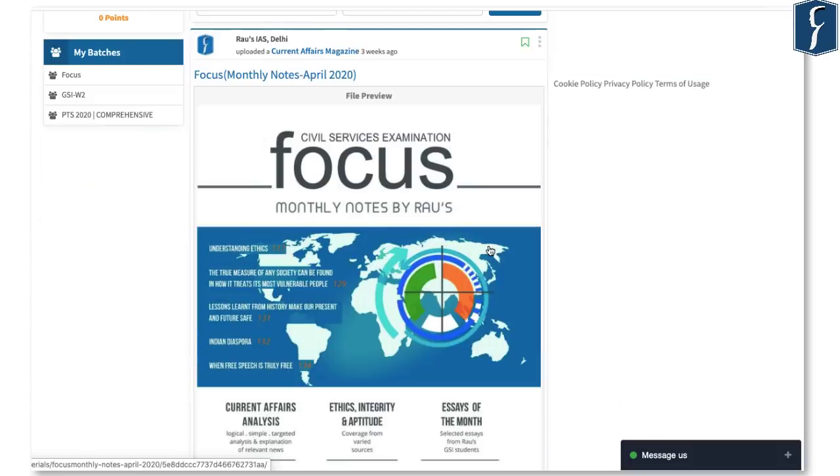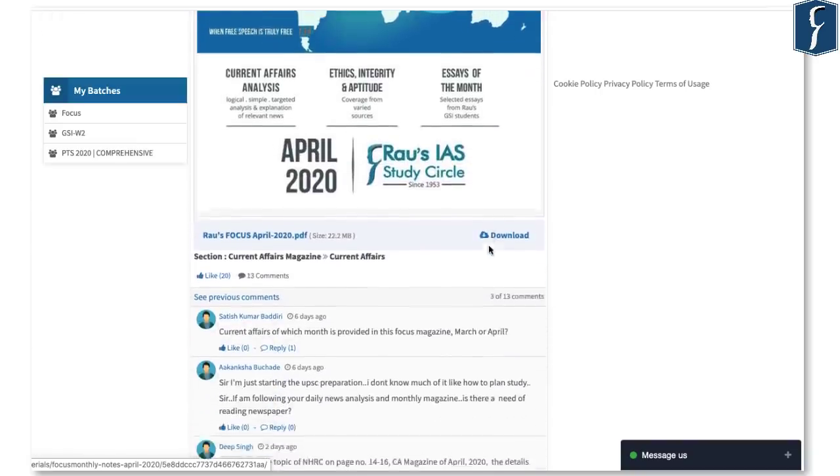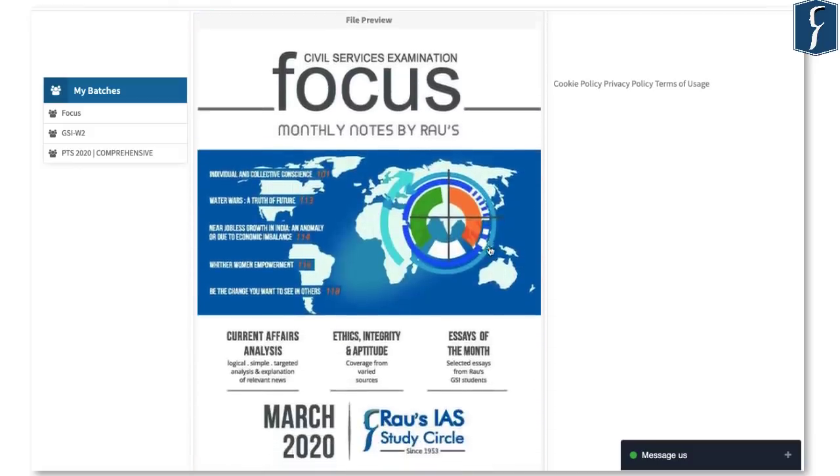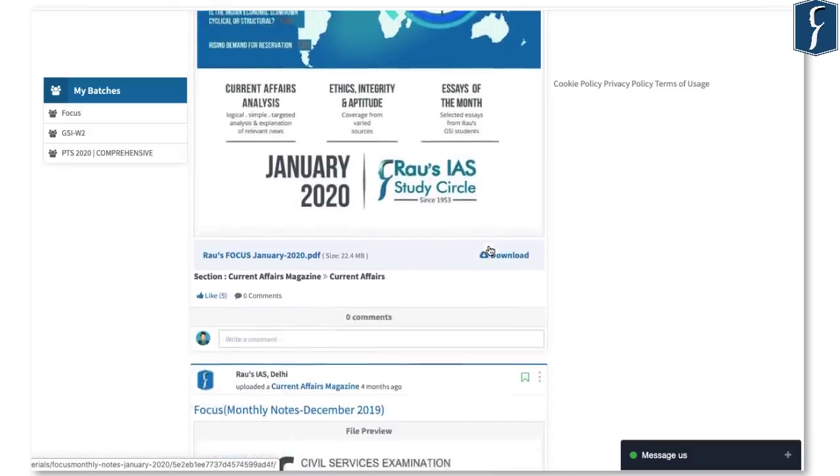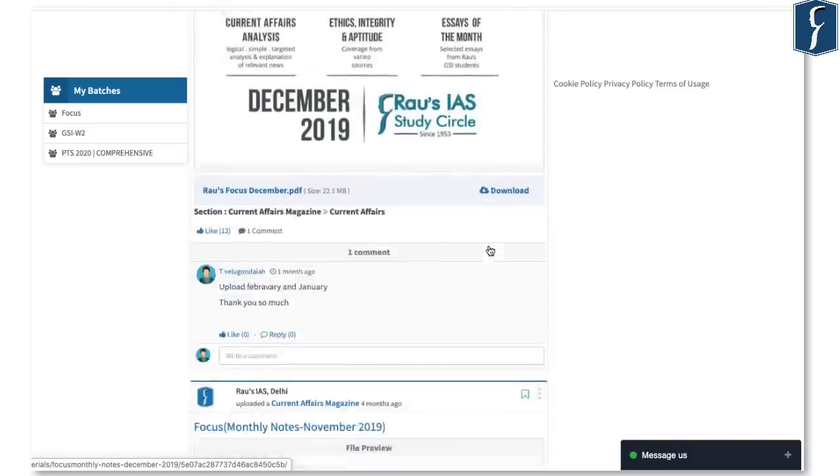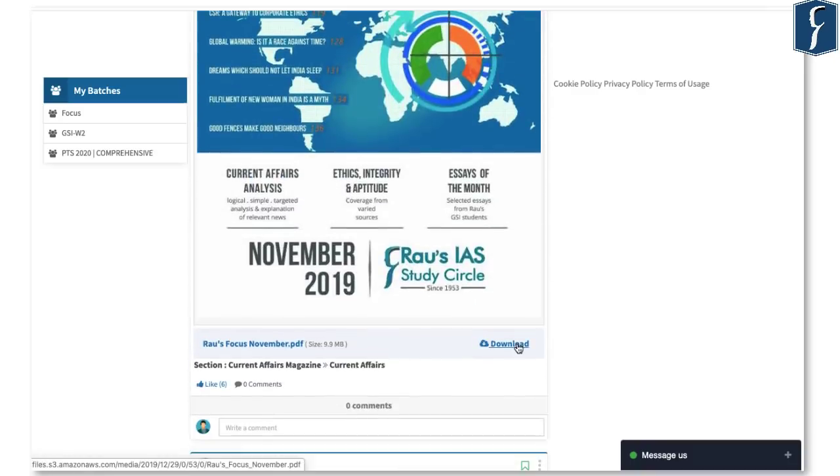For example, Focus Monthly Notes April 2020. We have received many queries in the recent past on how to access Focus magazine of the previous months. So you can see here all the Focus magazines are laid out in terms of month-wise display. You can download any booklet and you can use it for your consumption the way you want.